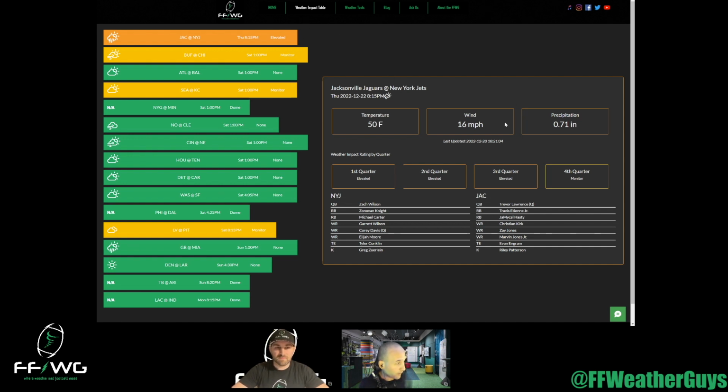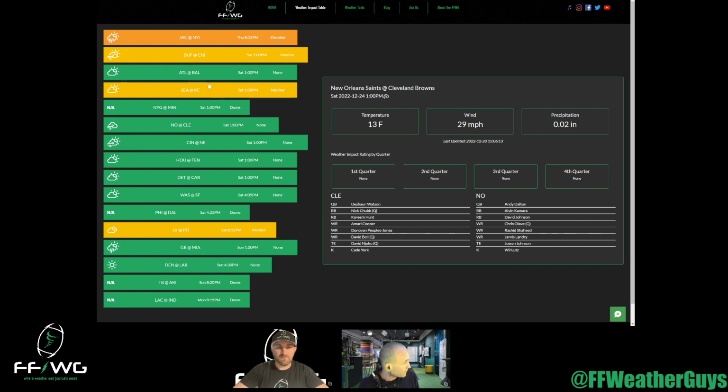We're expecting winds generally 15 to 20 miles per hour with rainfall, extreme heavy rainfall, likely around 3/4 of an inch during the game. The second game that is of extreme importance is, and it's funny, here we don't show any shading because that's a technical difficulty, but it's this New Orleans Saints at Cleveland Browns game. And the real thing I want you to focus on is the cold temperatures, but more specifically the near 30 mile per hour winds. This is an extreme wind event, and those are the ones that we typically really want to focus on for these impacts.